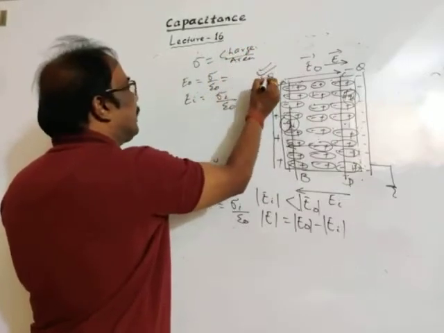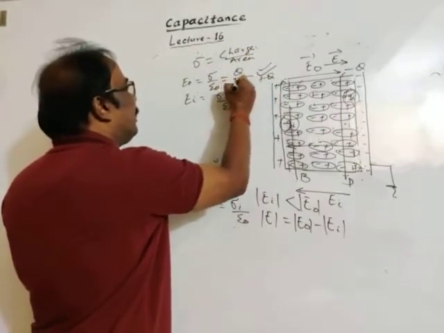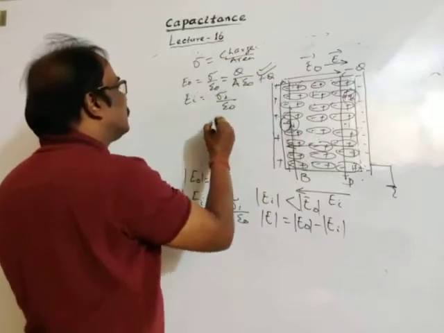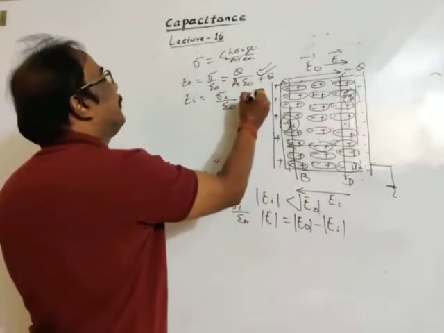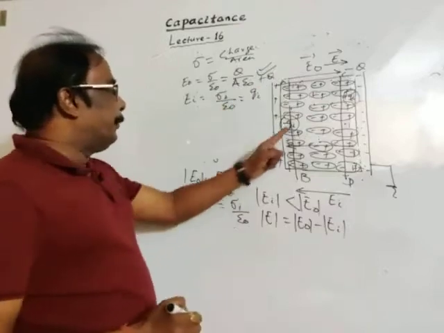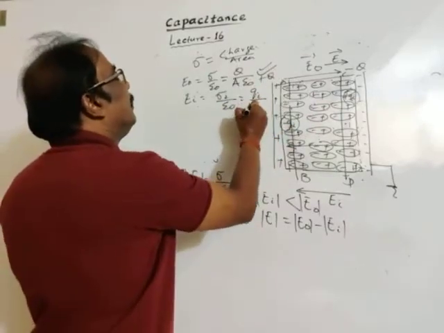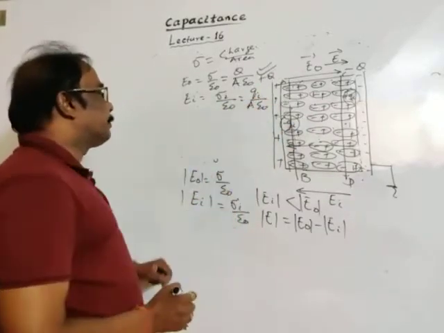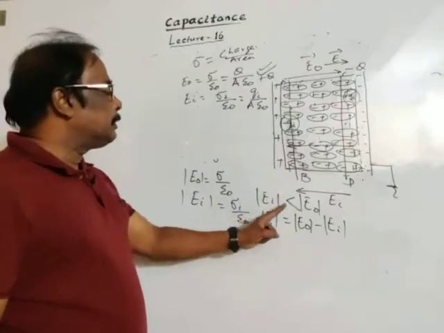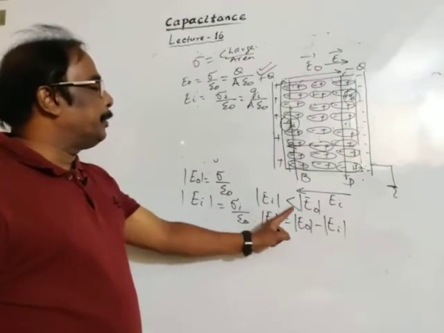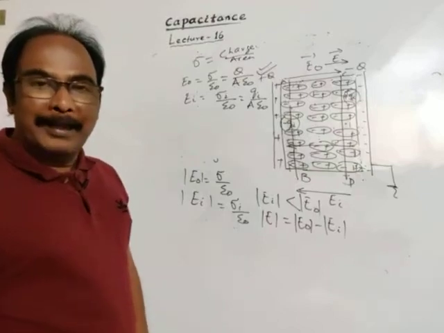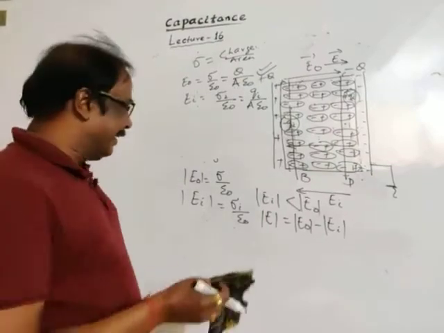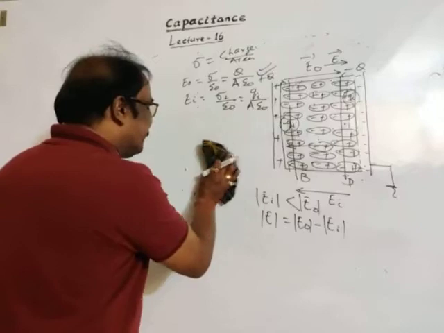In place of sigma we can write Q divided by area into epsilon naught. In case of the induced electric field, Qi divided by A into epsilon naught. And our conclusion is that the magnitude of the induced electric field is less than that of the original electric field.